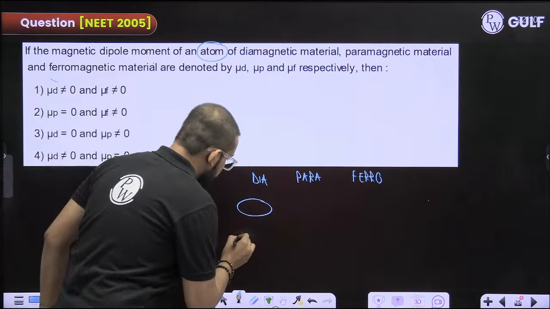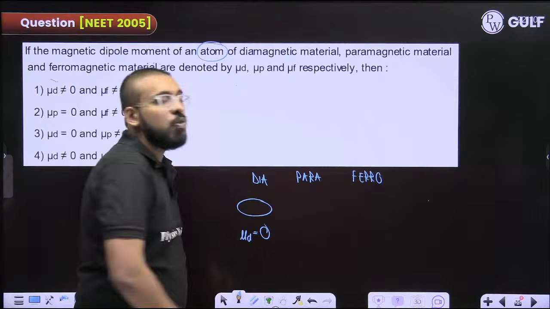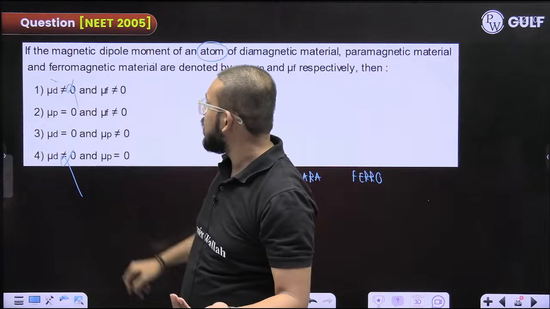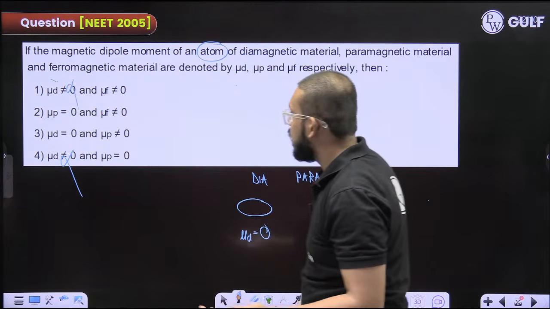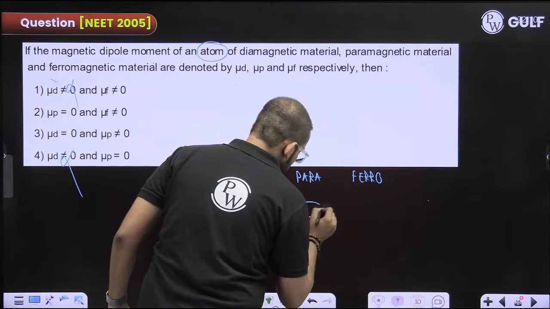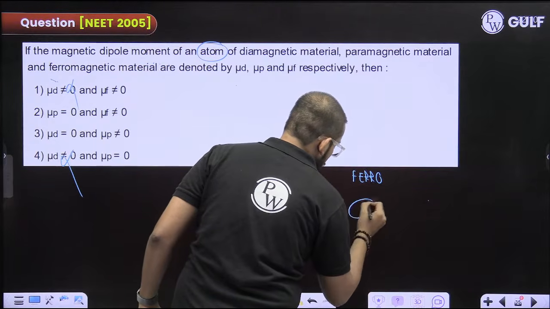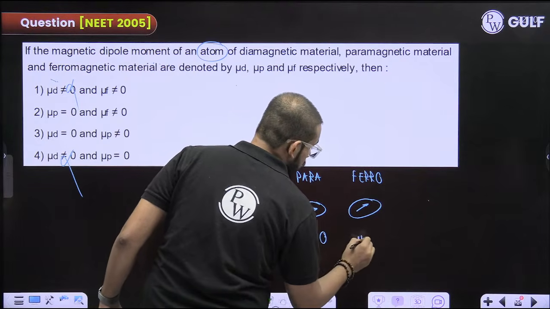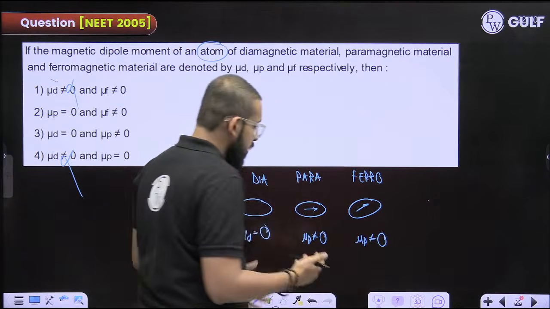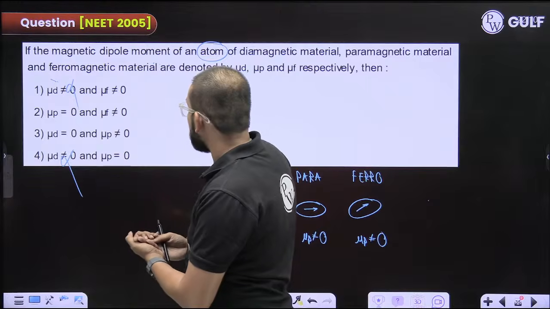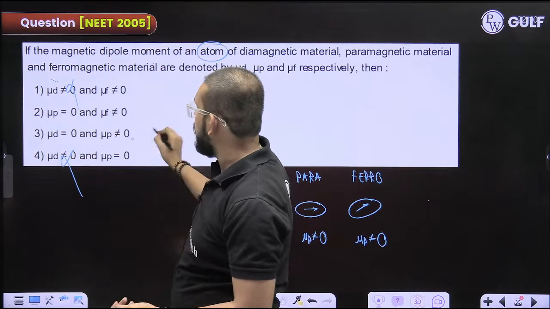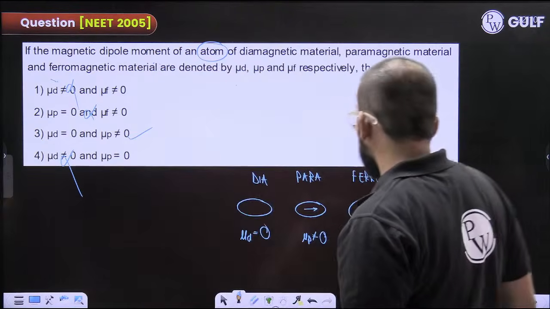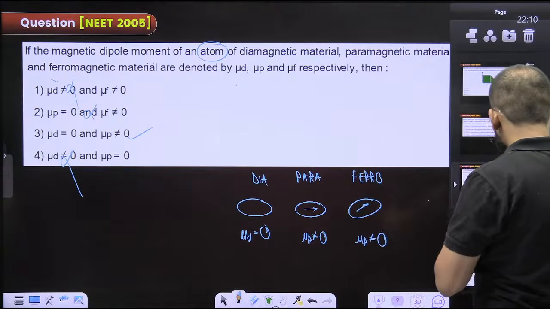Here it is equal to 0 for a diamagnetic substance, right? Which of the options is correct? So this is incorrect, this is incorrect, because they are saying mu d is not equal to 0. Fine. For it, yes, they do have. Even for ferro they do have. This is not equal to 0. For an atom they are talking about, not the matter as a whole. Okay, so which of the following satisfies this? Mu p they had given again 0. Mu p has some slight value. Next.